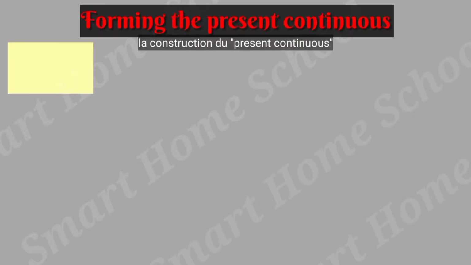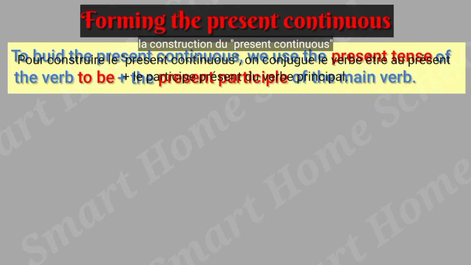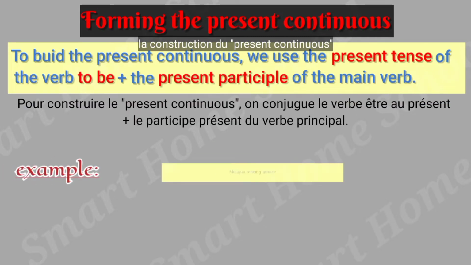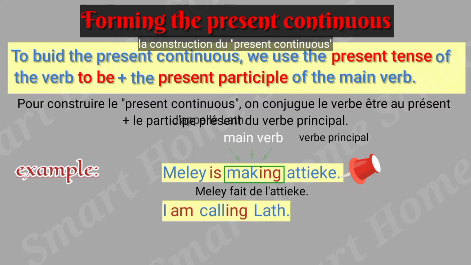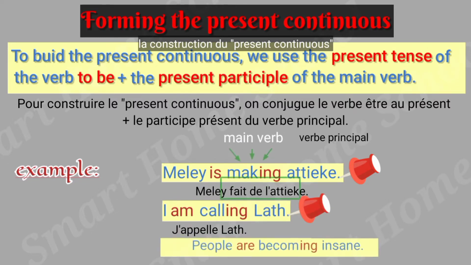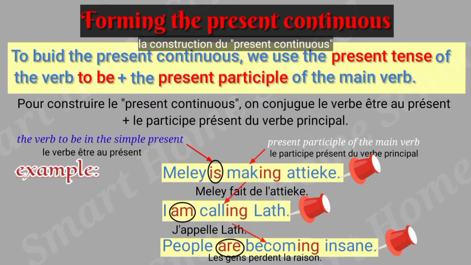The next is how to form the present continuous. The present continuous is formed with the present tense of the verb to be and the present participle of the main verb. Example: Mele is making a cake. I am calling Lat. People are becoming insane.